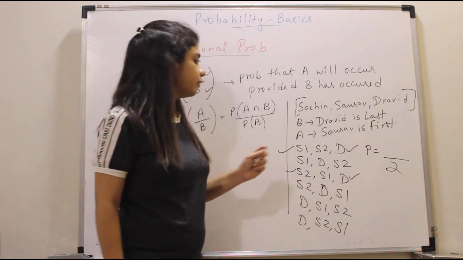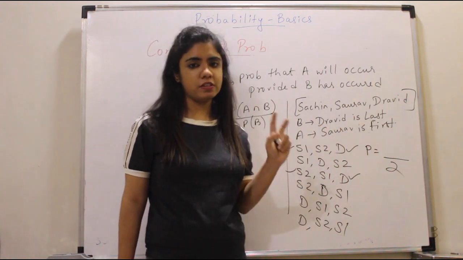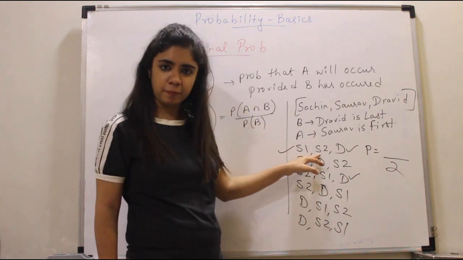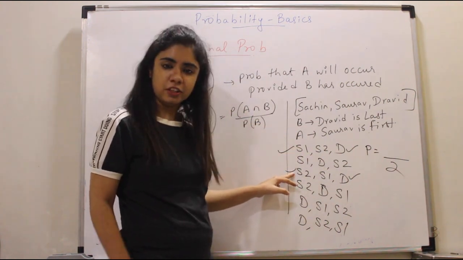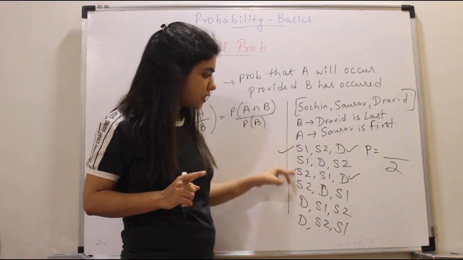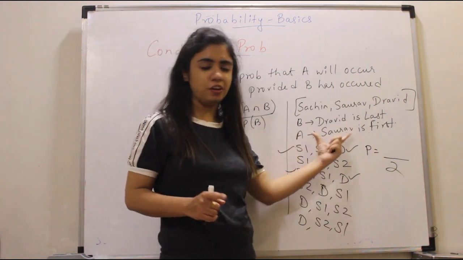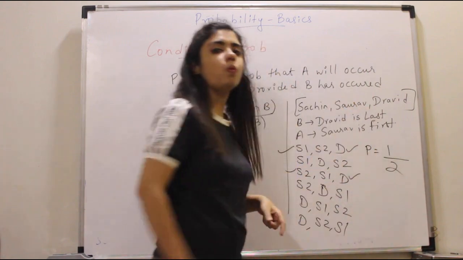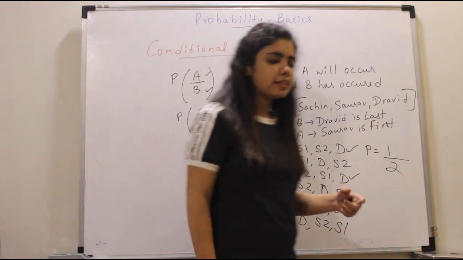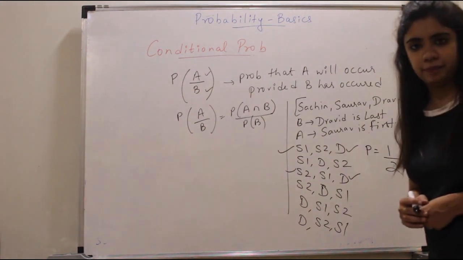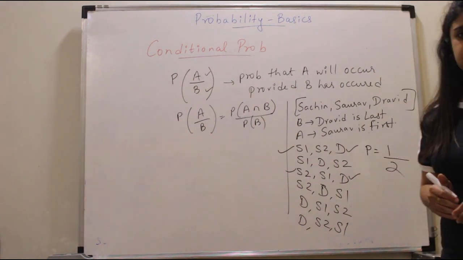What is condition 1? Condition 1 is Saurabh is first. Saurabh is denoted by S2. Saurabh is not first here, but Saurabh is first here. So there is only one case. Total cases were 2. उसमें से one case justifies this condition. So your answer becomes 1 by 2. So this is basically an example of conditional probability. I hope this is clear.